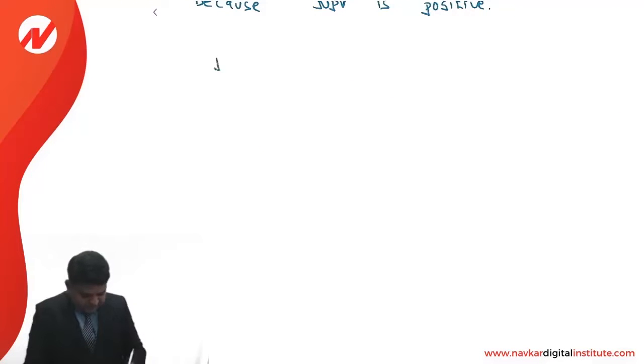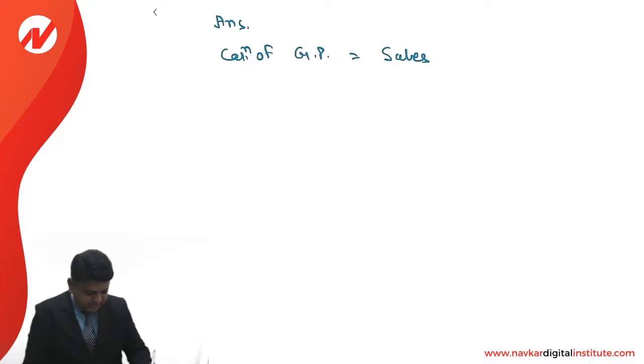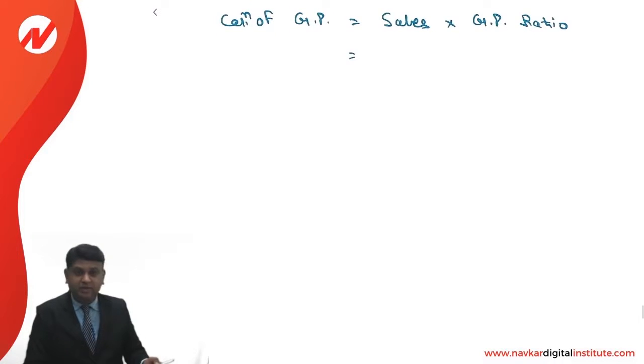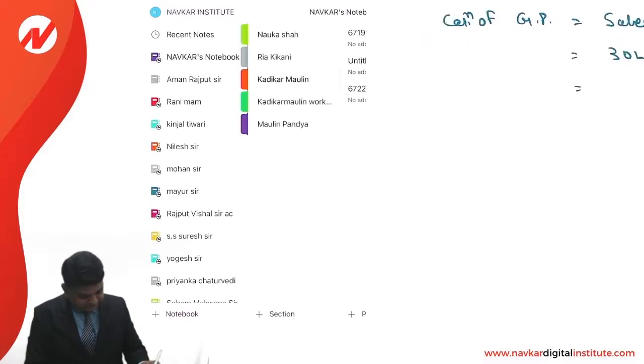So answer of the question, in that calculation of gross profit, it is calculated as sales into GP ratio. What is the sales value? It is 30 lakhs. What is GP ratio? It is 25%. That comes to 7,50,000.